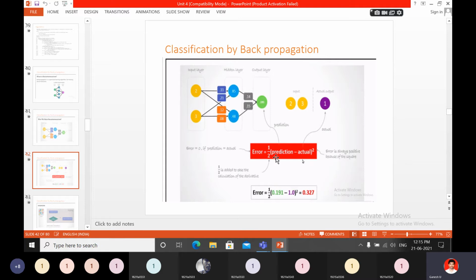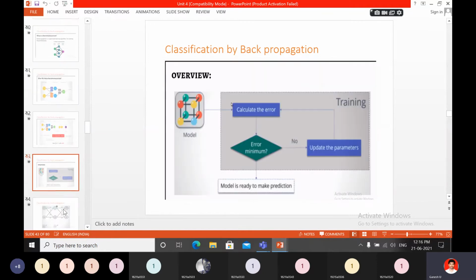You have some values. The final result for 2 nodes can be taken. You get some result value, and the difference you will find again and again. Again and again you will go back, and from back to forward pass, again backward pass, again forward pass, again backward pass, a number of times. Finally you get a minimized error value.